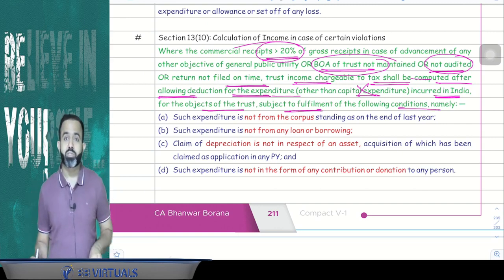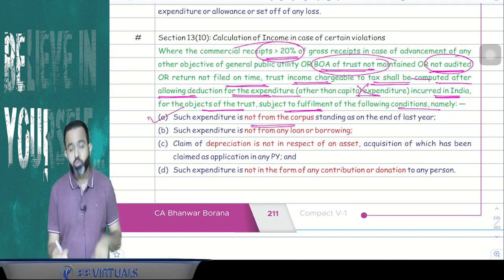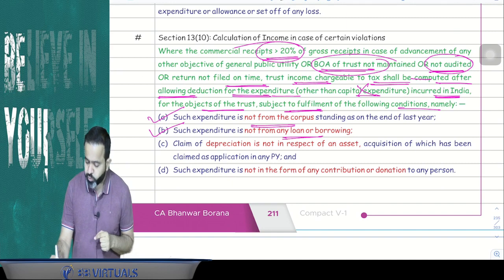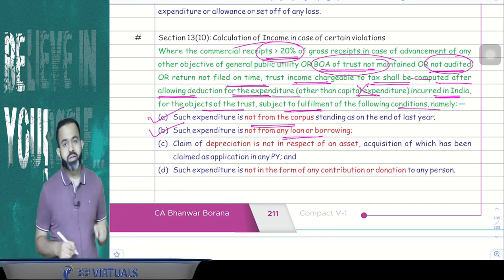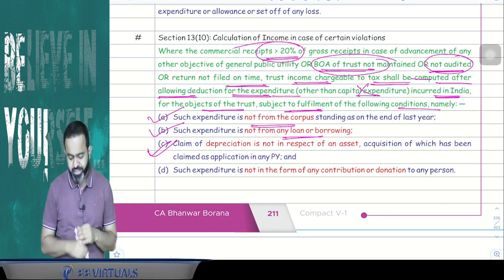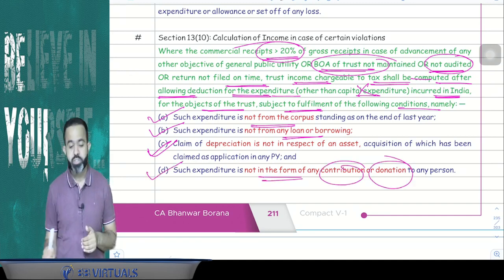Now there is a fourth condition also, that such revenue expenditure should not be spent out of the corpus of the trust. Second, such expenditure is not from a loan or borrowing or depreciation. You cannot claim it when the asset is already claimed as application, and such expenditure is not in the form of any contribution or donation to any person.